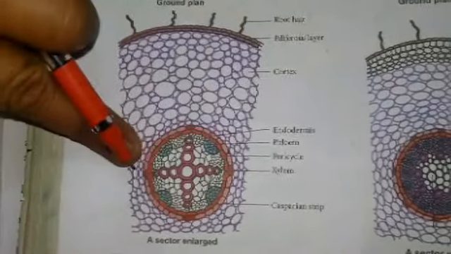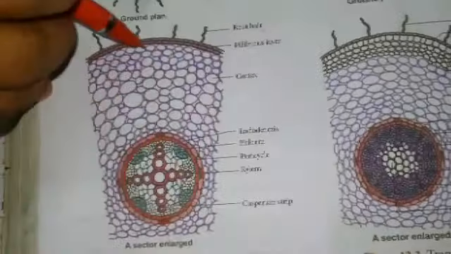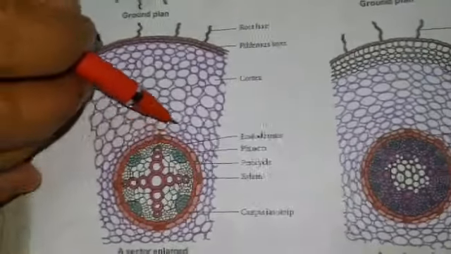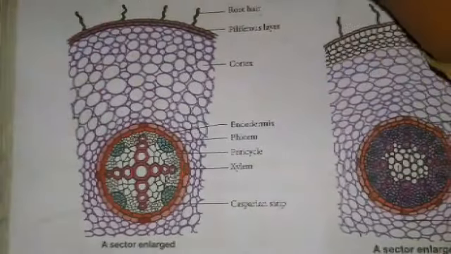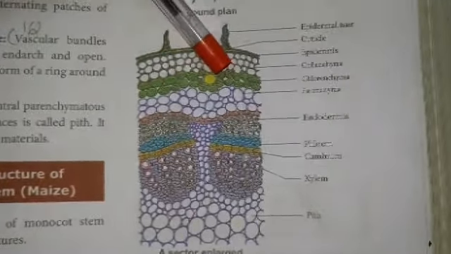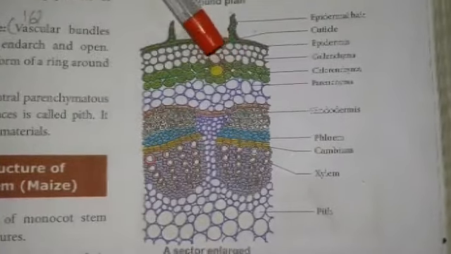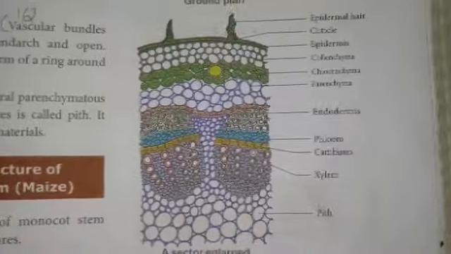Sometimes in the young stem, chloroplasts develop in the periphery. Periphery means the outer region, which contains chloroplast-containing cells called chlorenchyma. In dicot stem, the chlorenchyma is present in the cortex. The young stem contains chloroplasts at its periphery region. They are called chlorenchyma.